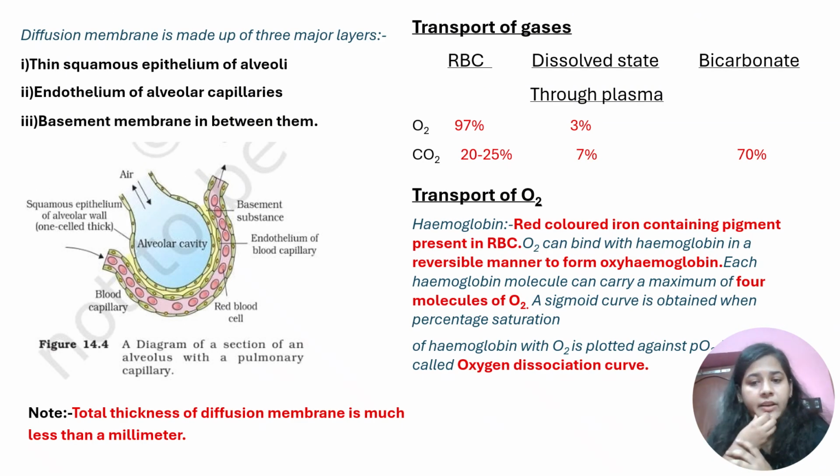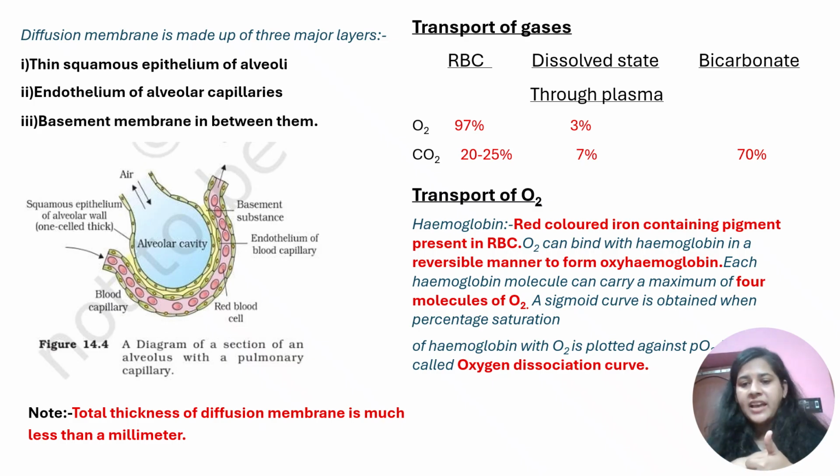Now, the membrane, we were speaking about the membrane. This diffusion membrane is made up of three layers. We know what is involved. First, the alveoli is involved. Then we have the blood vessels, the vascularized structure. So first is the thin squamous epithelium of the alveoli. Different types of epithelium are there, which you have learned in the chapter on structural organization. Squamous epithelium is there, so thin squamous epithelium of the alveoli.